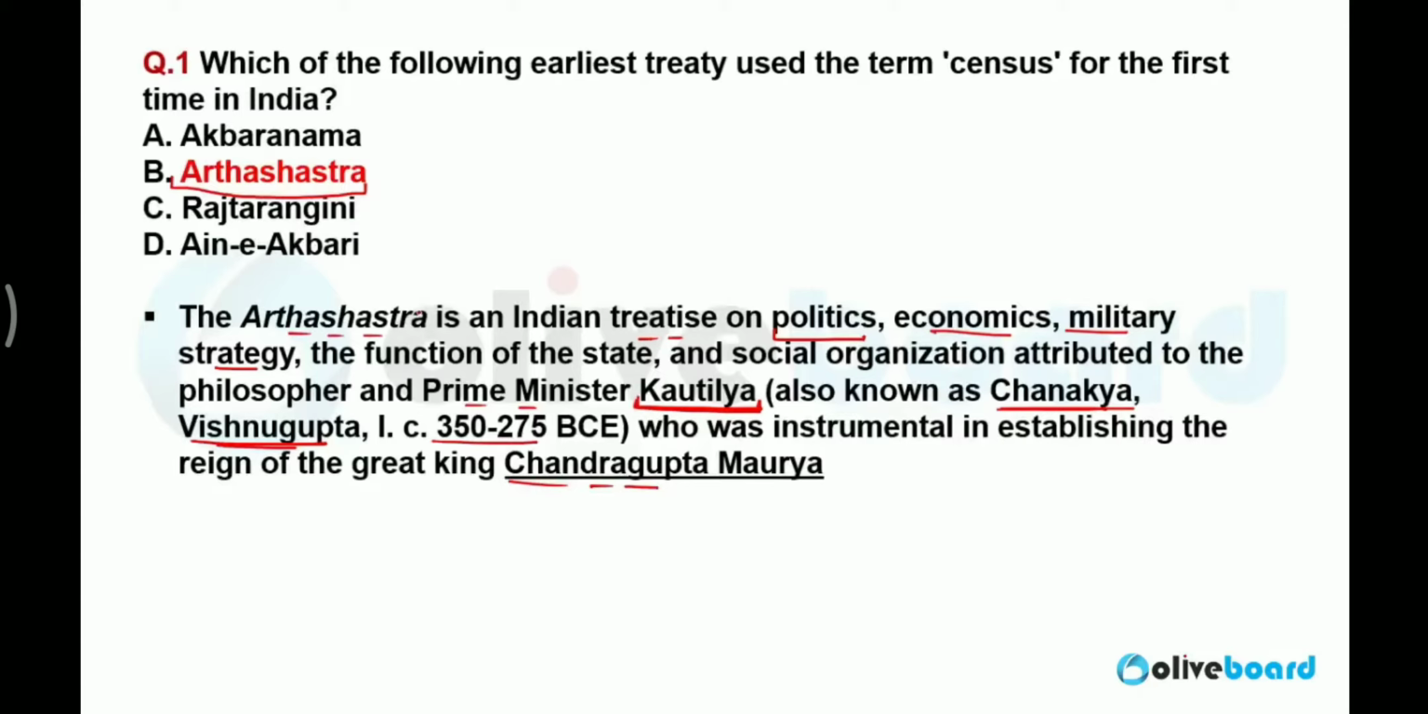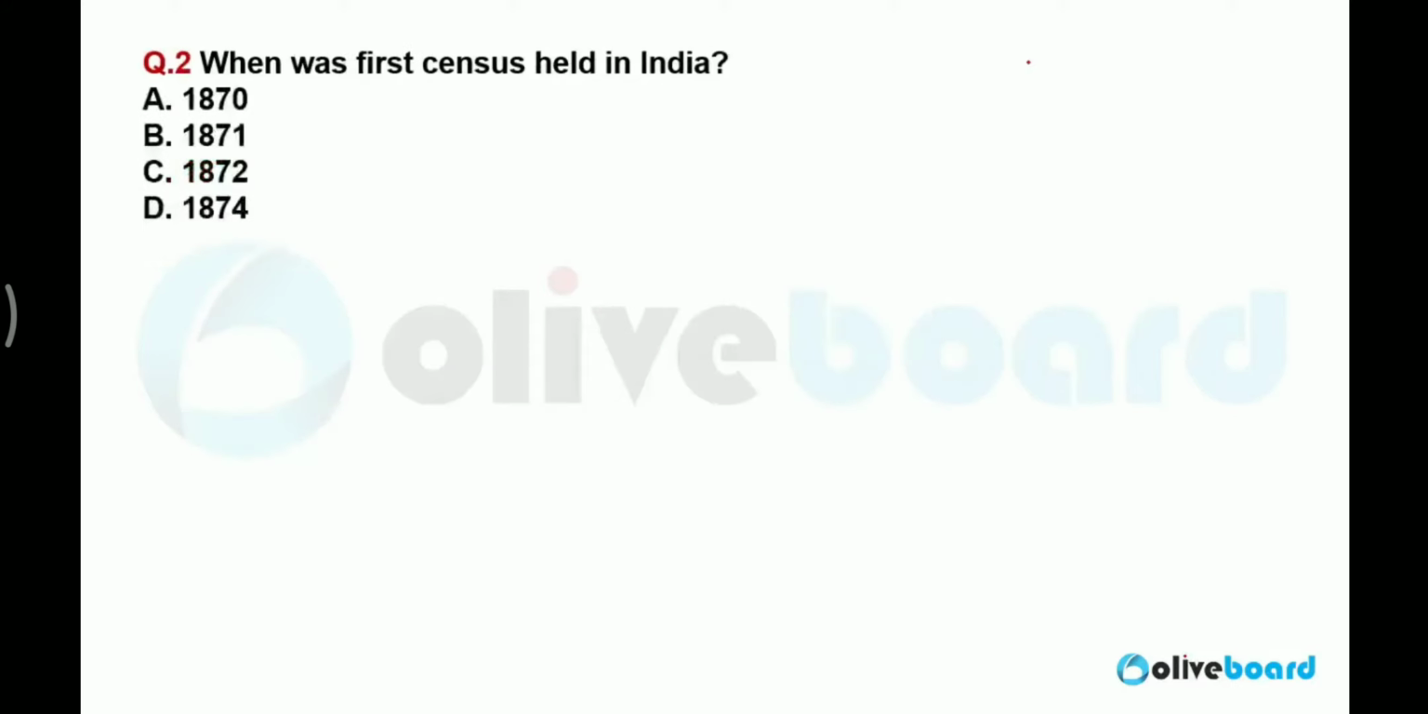It is also a question what Arthashastra is related to. Arthashastra is mostly related to politics, but it has a few features of economics as well. That is why census is one of them. And military strategy, there are lots of things which are defined under Arthashastra.